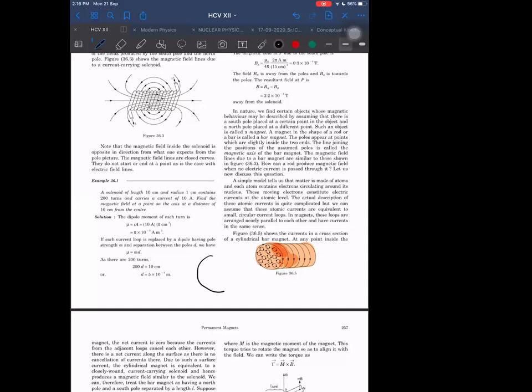I told you that if I have a single dipole like this, I can assume it to be composed of several small current carrying loops. And then internally the net current will come out to be zero. Overall current will remain uncancelled only at the surface. Why does it become zero internally? I have given you such an example.